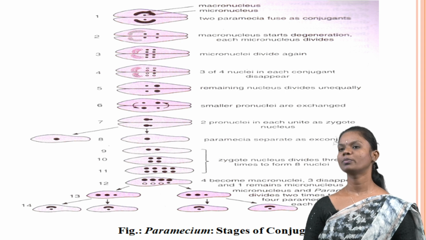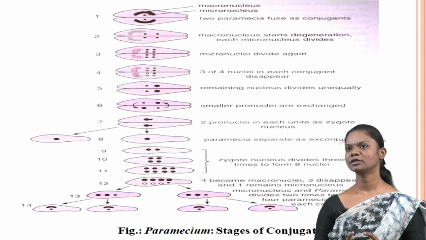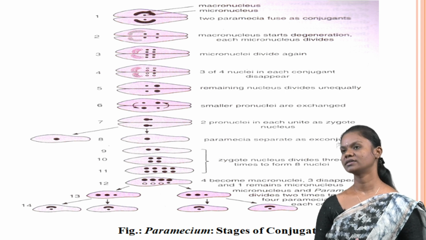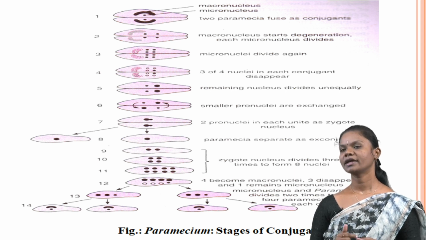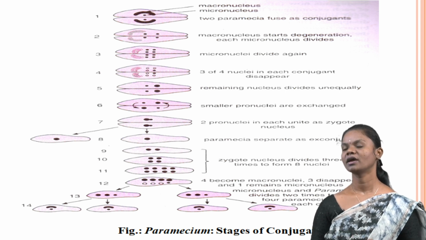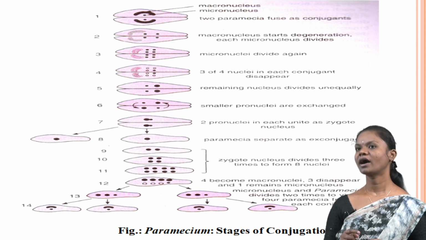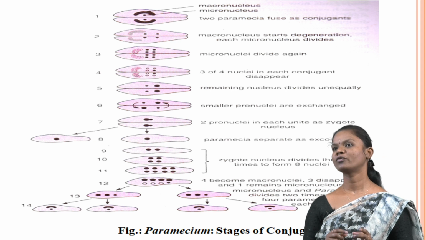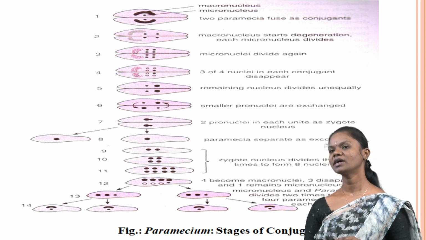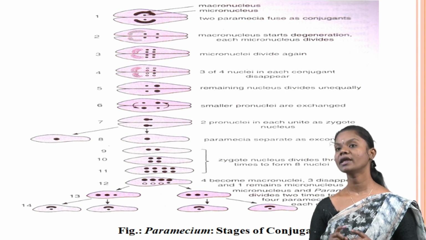This image shows the stages of conjugation in Paramecium. The first one is the macronucleus and micronucleus present in Paramecium. The two Paramecium fuse as a conjugate. Then the second diagram shows the macronucleus starting to degenerate. Each micronucleus divides, and divides again, and 3 or 4 nuclei in each conjugate disappear. The fourth one is the remaining nucleus dividing unequally.